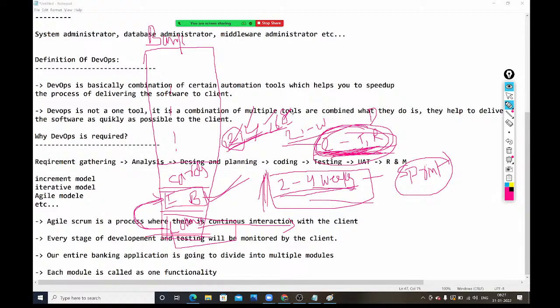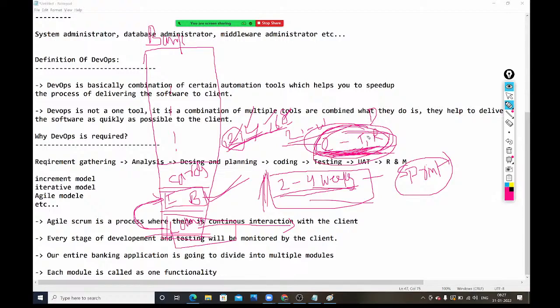By using our DevOps tools, we are making that second part easy. By using DevOps, this second part, testing and delivery, everything we are going to complete within hours. If you don't have DevOps, these people will take more time to do this second phase of the work. For completing testing, they will take more time. Next, for delivery, they will take more time.